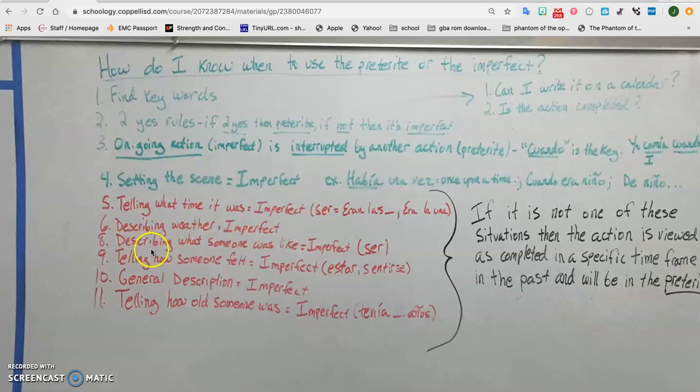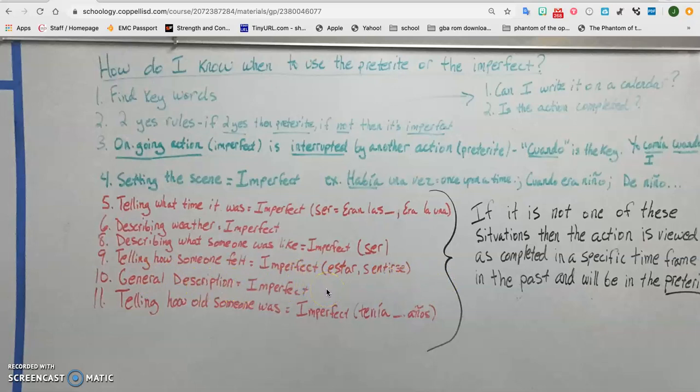Hacía. Describing what someone was like, we use the imperfect of ser. Él era muy simpático. He was very nice. Okay? Telling how someone felt, use the imperfect of estar or sentirse to tell how someone felt. Ella estaba triste. She was sad. Okay. Yo no me sentía muy bien. I didn't feel very well. Okay. Just a general description.